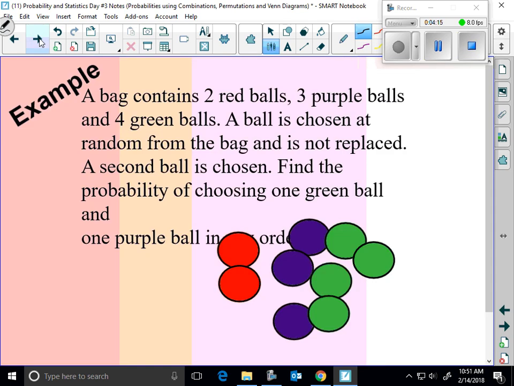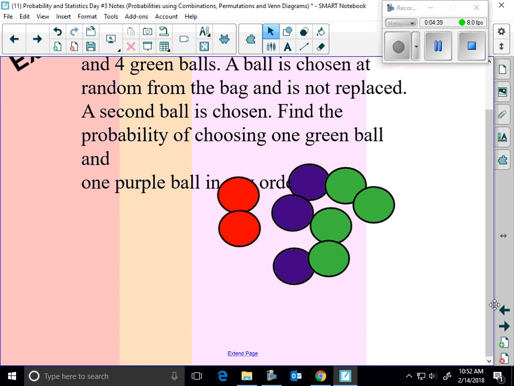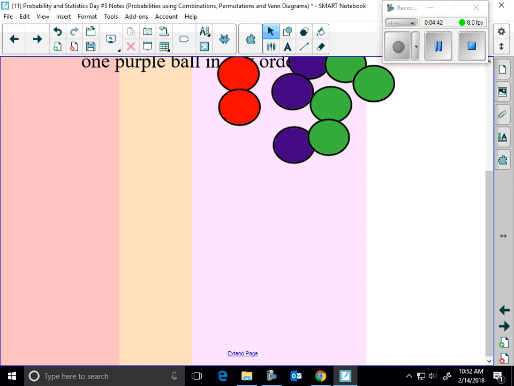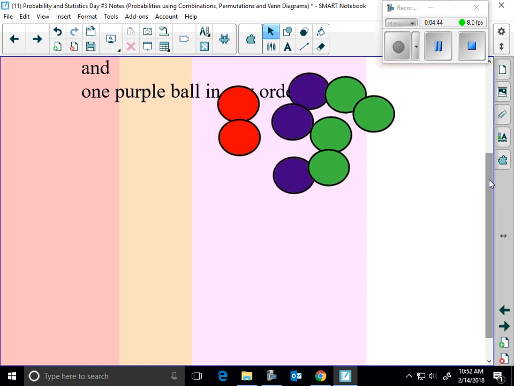Here, I've got a bag containing 2 red, 3 purple, and 4 green balls. I want to decide, if chosen at random and then not replaced, what would the probability be of choosing 1 green and then 1 purple? So how many green, how many purple? 4 green, 3 purple. How many total? 9. So my first choice, 4 out of 9. My second choice, 3 out of 8.